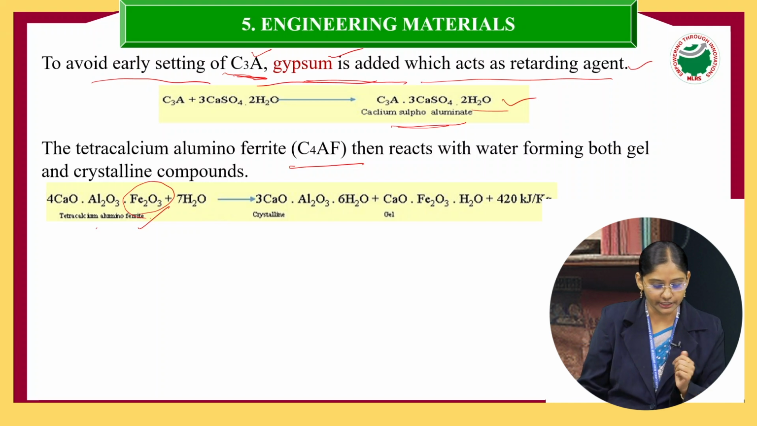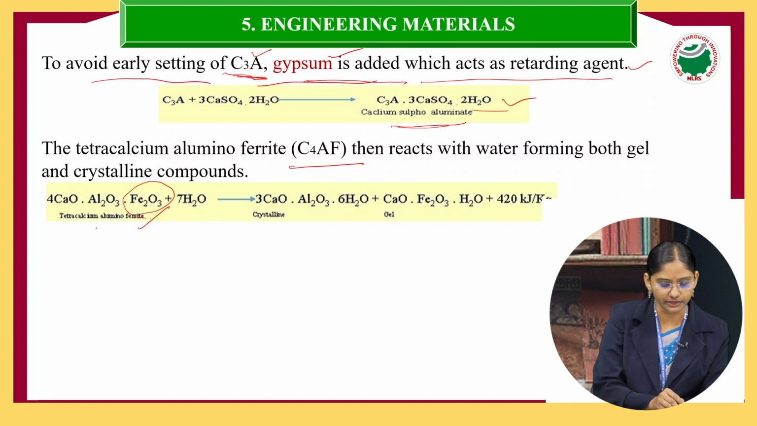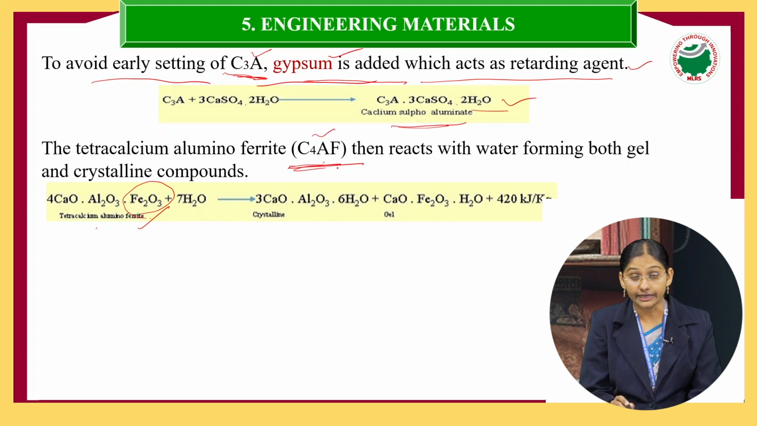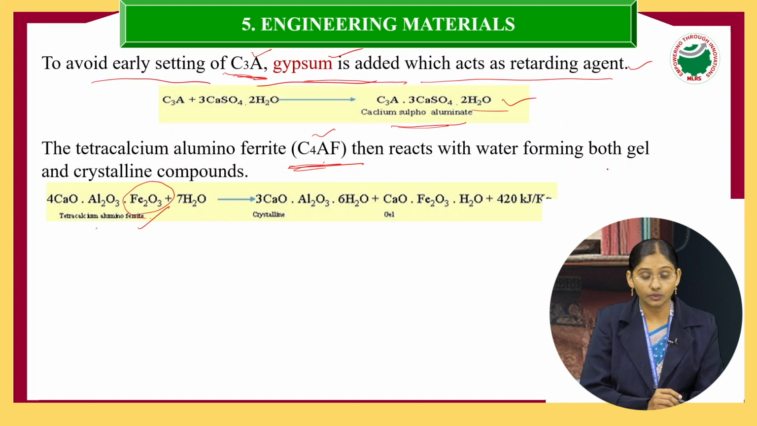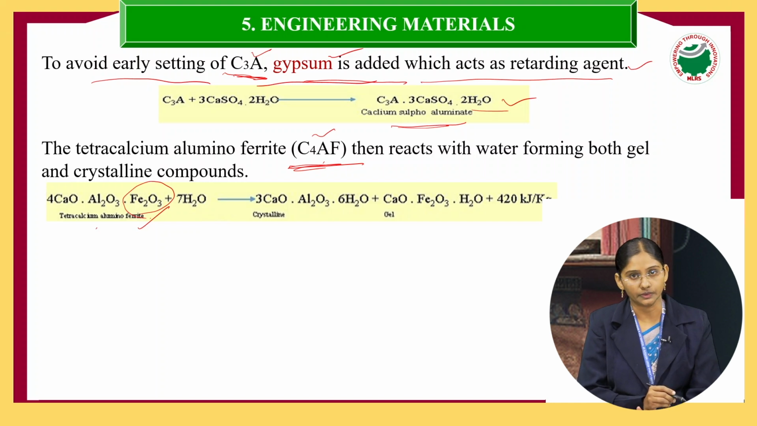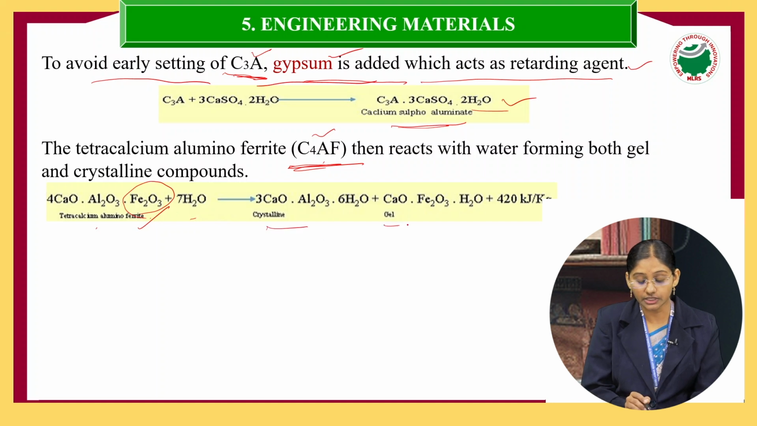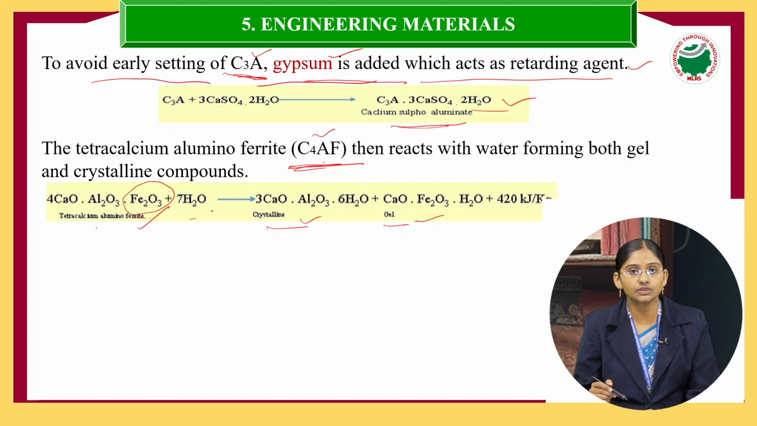Now I am explaining. In the next one, the tetracalcium aluminoferrite, it can be written as C4AF. It reacts with water and forms both gel and crystalline compounds. These gels and crystals are formed in this step. So this total is the setting process of this Portland cement.